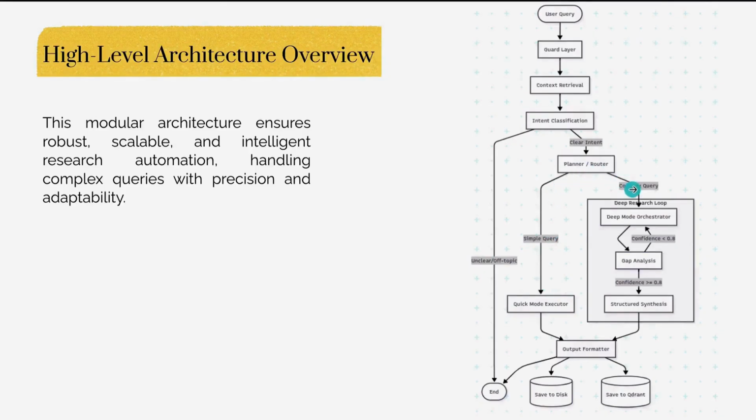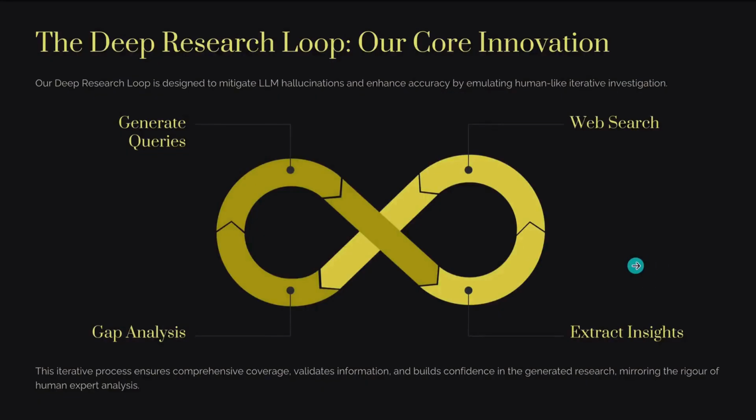But in the case of a complex query, the deep research loop is started. The deep research loop finds the confidence score of the query, and if the confidence score is less than 0.8, then the loop of gap analysis is started. It performs iterations until the query is clear or it gets a complete response from web search.